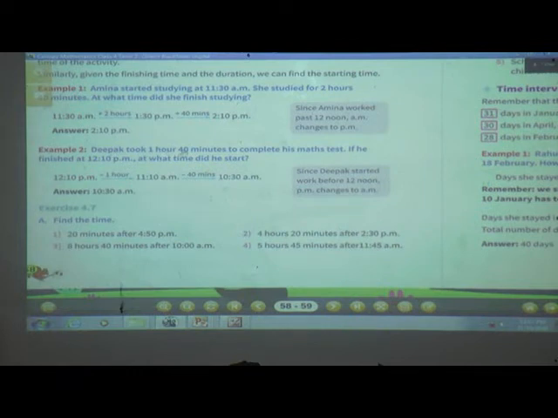Deepak took 1 hour 40 minutes to complete his maths test. If he finished at 12:10 p.m., what time did he start? Now they have given the duration and the finishing time, and we have to find the start time. Okay. Now see, Deepak starts at what time? They have not given it. He ended at 12:10 p.m. and the duration is 1 hour and 40 minutes.